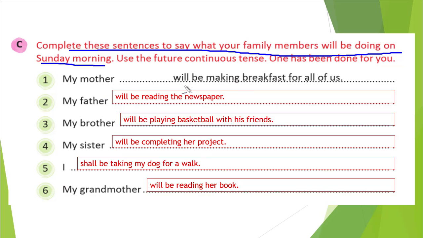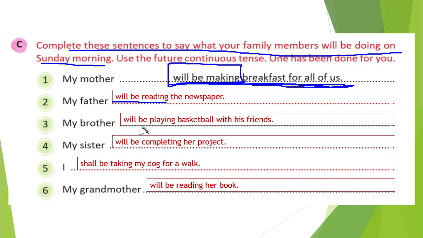Okay, you can see the first example. My mother will be making breakfast for all of us, right? So we have used will be making, that is verb will plus be plus verb with ing. To make the future continuous tense, we need to write the verb in this format. The remaining part is done as you think, like breakfast for all of us, or my father will be reading the newspaper.